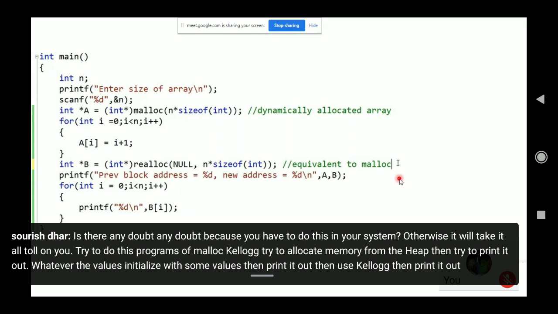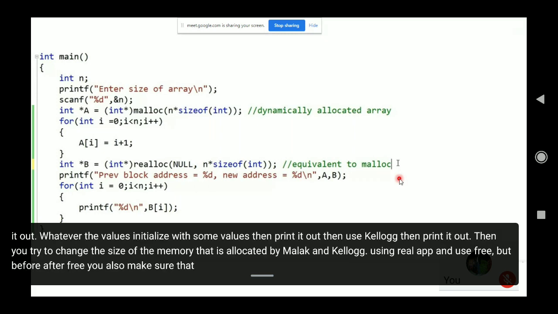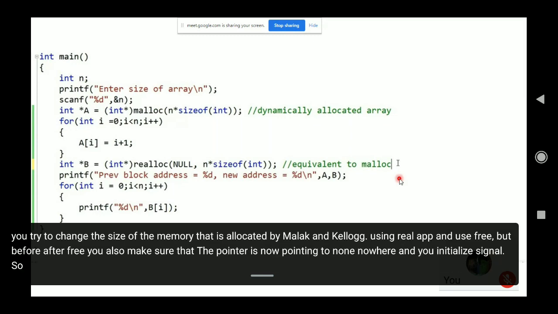Then try to change the size of the memory allocated by malloc and calloc using realloc, and use free. But after free, make sure that the pointer is now pointing nowhere, and initialize it with null. If you do this, then only you will get a feel of malloc and calloc, and it will come very frequently when you start with linked list, stack, and queue.